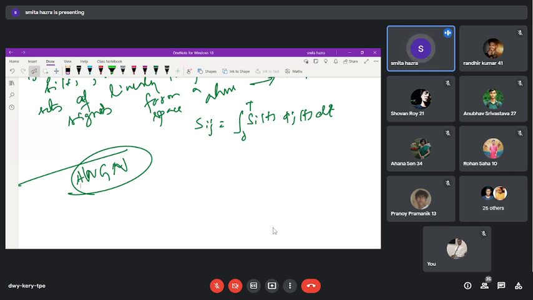Try to complete the process with the help of this set of Gi's. When Gi takes the value 0, we will stop there. When Gi takes the value 0 depends on the set of signals, isn't it?